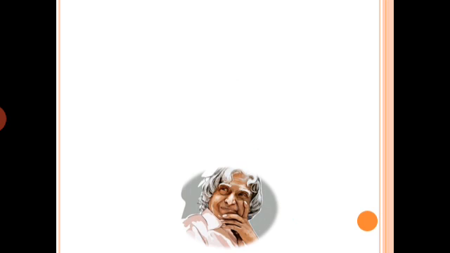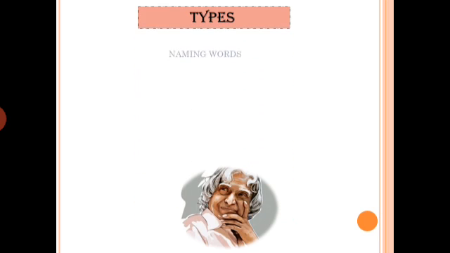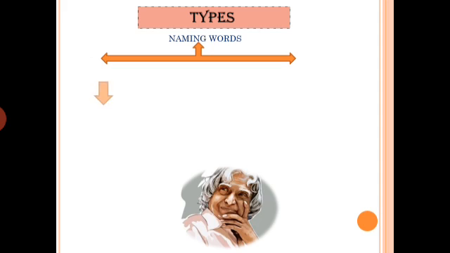Yes, now we will discuss its types. There are two types of naming words. In today's class we will discuss two types of naming words. Now see, these are some pictures here.